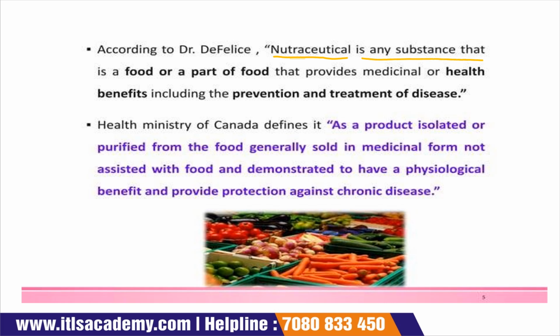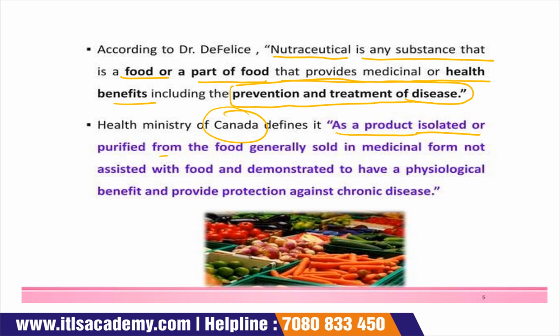Now see what is written in the slide. A nutraceutical is any substance that is a food or a part of a food that provides medicinal or health benefit, including the prevention and treatment of disease. Now the second one, according to the Health Minister of Canada, it is a product isolated or purified from food, generally sold in medicinal form not associated with food, and demonstrated to have a physiological benefit and provide protection against chronic disease.